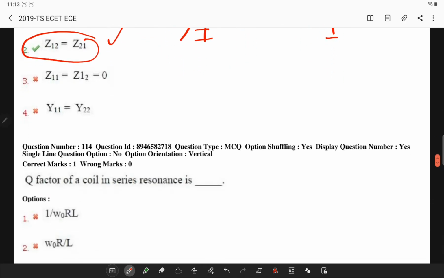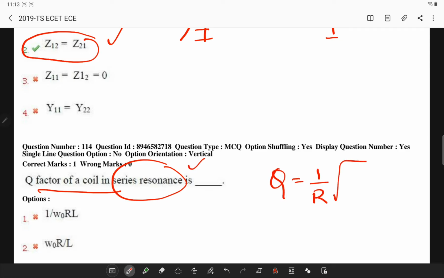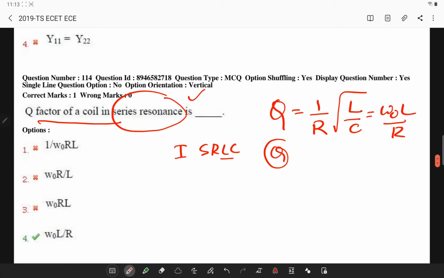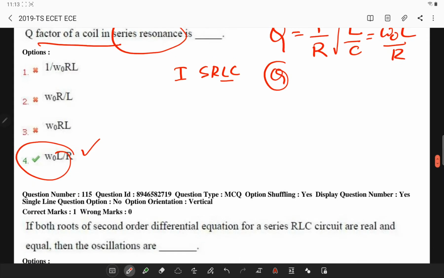Next, the Q factor of a coil in a series resonance. The Q factor is generally given by the formula 1 by R into root L by C, or omega naught L by R. So in an ideal series RLC circuit, the tuned Q factor is given by this particular formula.